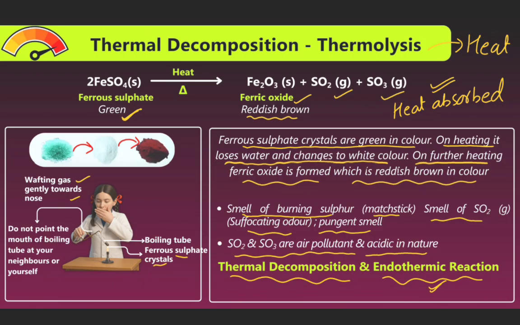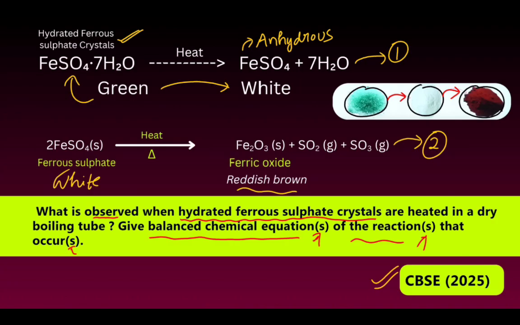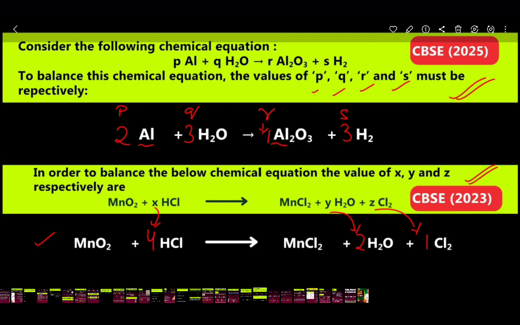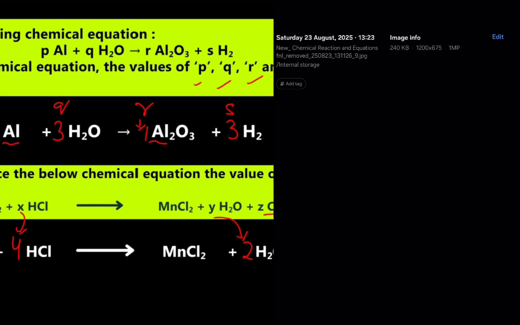SO2 and SO3 cause air pollution and acidity in nature. This is a thermal decomposition and an endothermic reaction. This reaction is known as an endothermic reaction because it starts when the compound is heated. Now we can see the next. Now we can see the ferrous sulfate, which is green in color, when heating.